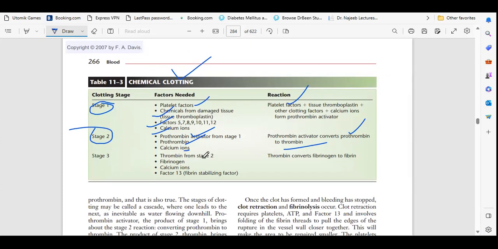Thrombin from stage 2 will convert fibrinogen into fibers. The fiber mesh will cover that area, and calcium ion and factor 13, the fibrin stabilization factor, will cover it. So basically all the stages will improve the clot step by step, and it will cover that area and heal that area.